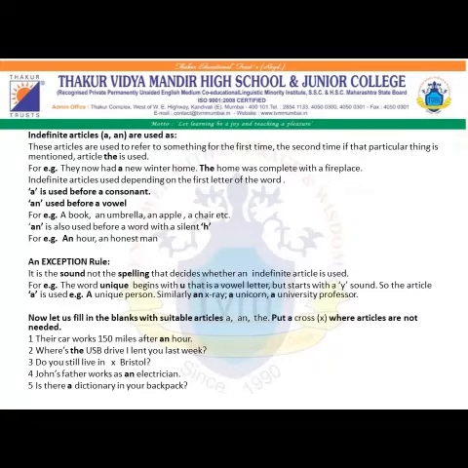A, E, I, O, U. From the 26, if you minus 5, the remaining 21 alphabets are called consonants. So the article a is used before a consonant, and the article an is used before a vowel.